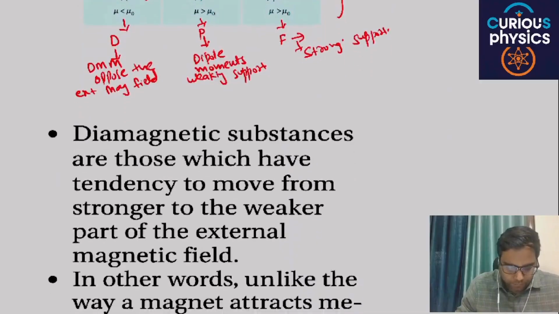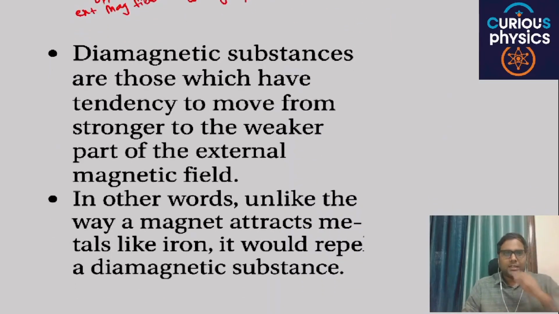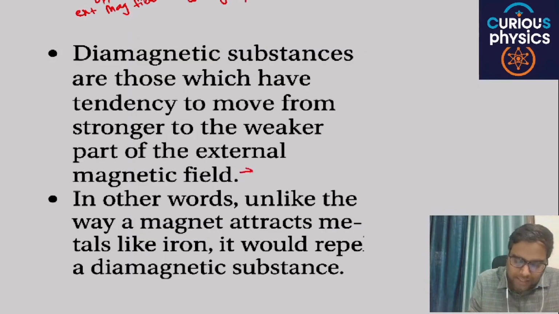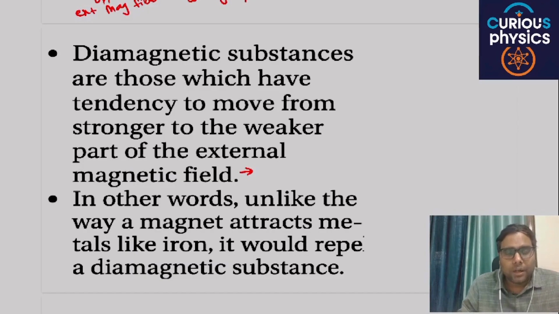First, diamagnetic substances, or diamagnetic materials. Diamagnetic substances are those which have a tendency to move from the stronger to the weaker part of the external magnetic field, meaning they oppose the influence of the external magnetic field.